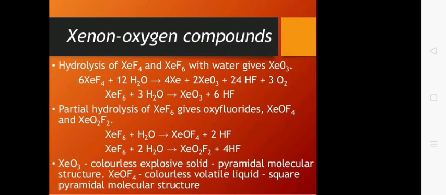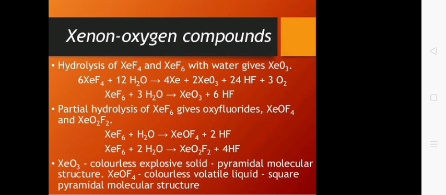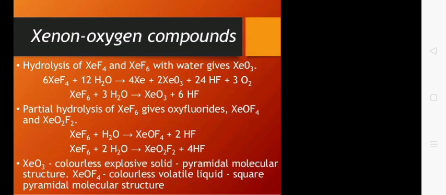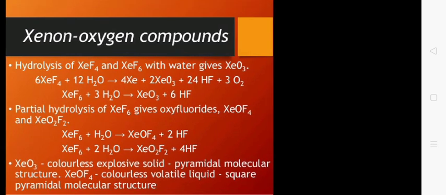Again, the second equation is very important: XeF6 when hydrolyzed with water forms XeO3 plus 6 HF. Similarly, you can get xenon oxytetrafluoride and xenon dioxydifluoride by reaction of xenon fluoride with water, and HF is the additional product formed.